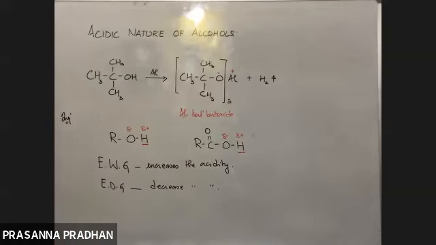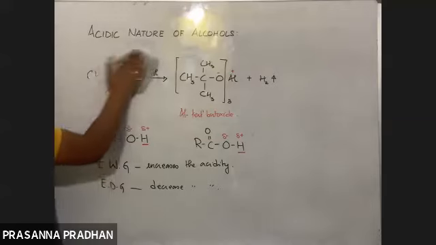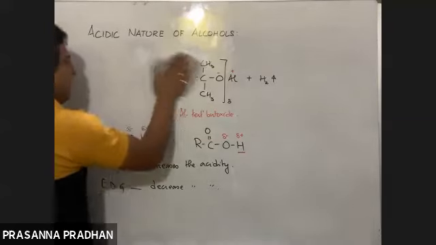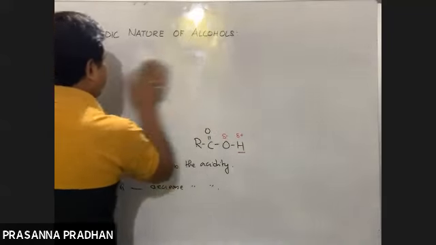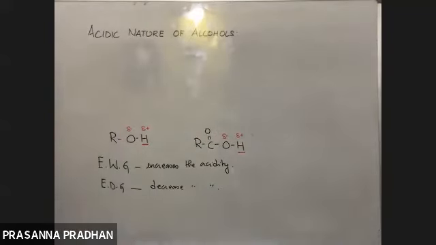I'll explain this later by applying resonance. So this is a fact: electron withdrawing group will increase the acidity, whereas electron donating group will decrease the acidity.